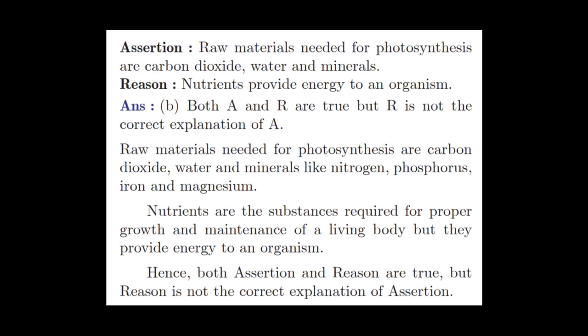Hence, the assertion is about photosynthesis, and the reason is discussing nutrients used for the growth and development of the body. So assertion and reason are true, but reason is not the correct explanation of assertion.